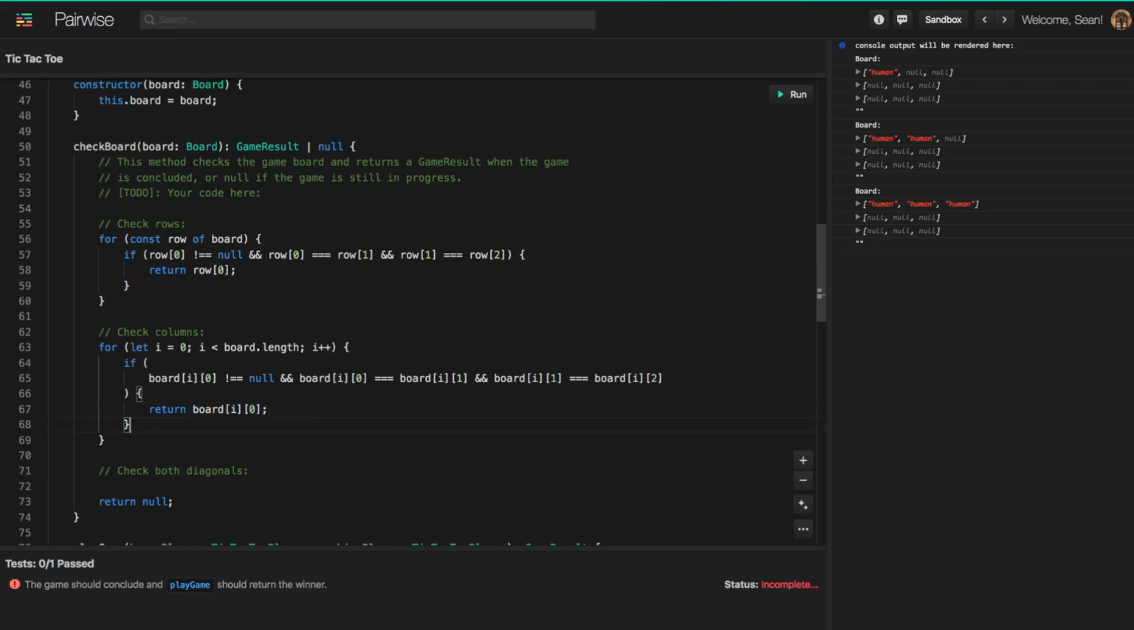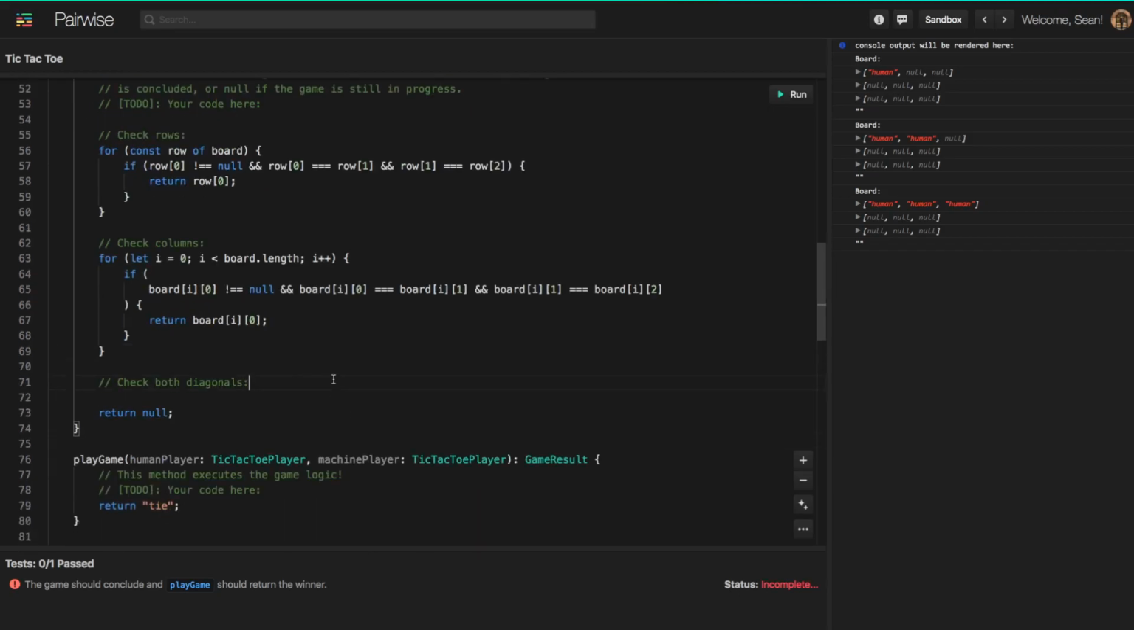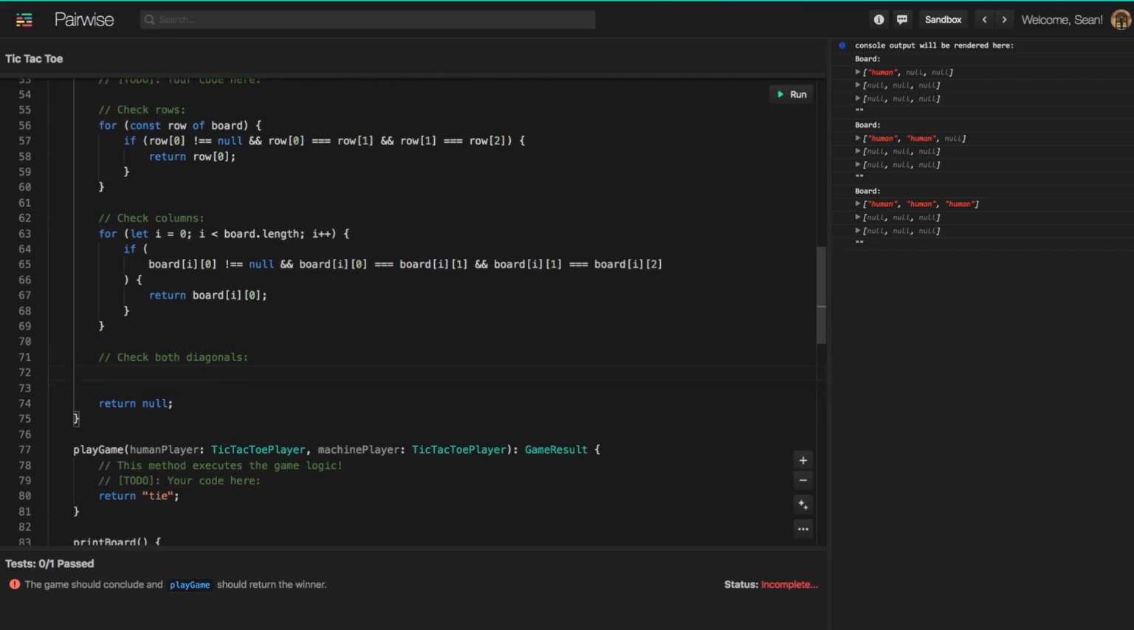Okay, and again, if this doesn't become true after we check all 3 columns, then we're going to complete this for loop, and we will then get here where we need to check the diagonals. Okay, and so for the diagonals, we can just have a very manual check to check these.